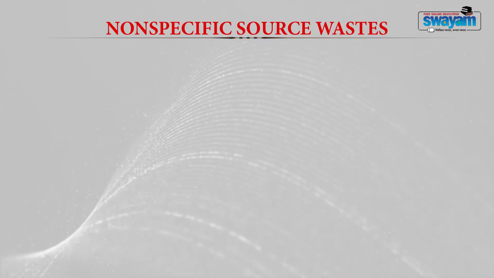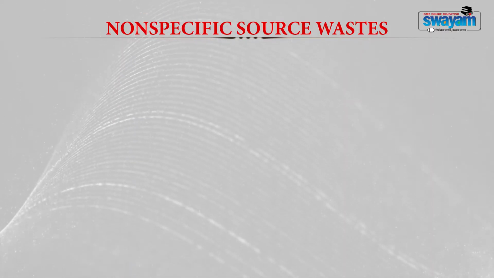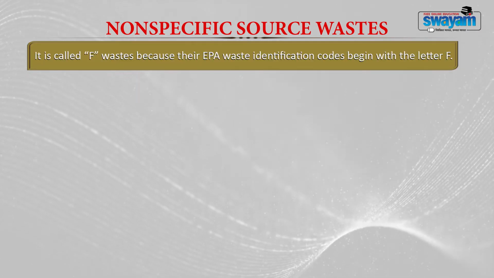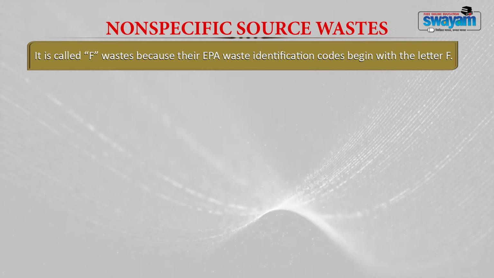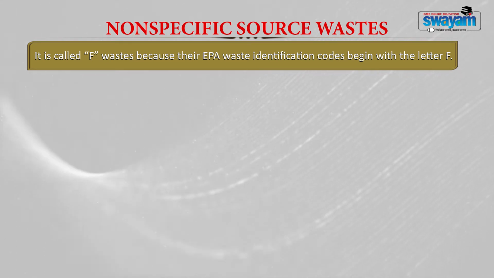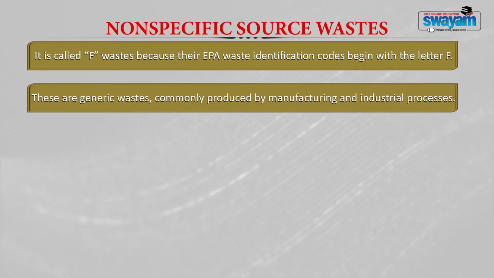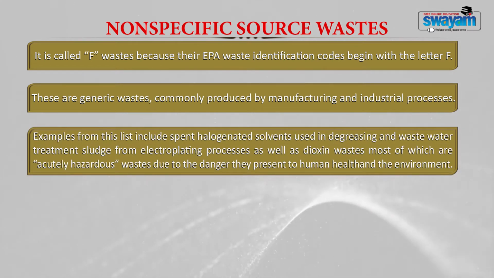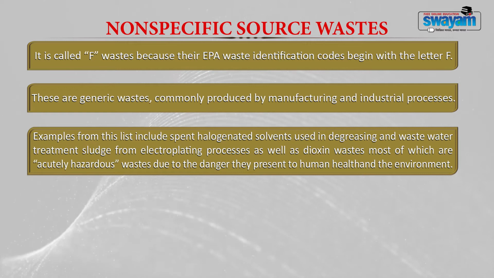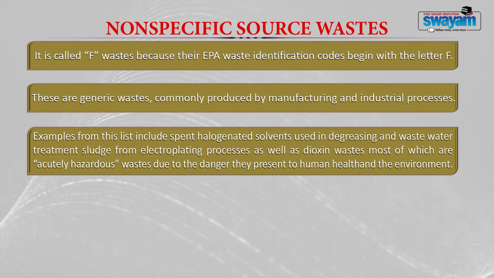Now let us discuss the non-specific source waste. This is generally called F waste because the Environmental Protection Agency codes begin with the letter F. What are these wastes? These are generic wastes that are commonly produced by manufacturing and industrial processes. Examples of these wastes are spent halogenated solvents that are generally used in degreasing and wastewater treatment, and sludges obtained from the electroplating process.